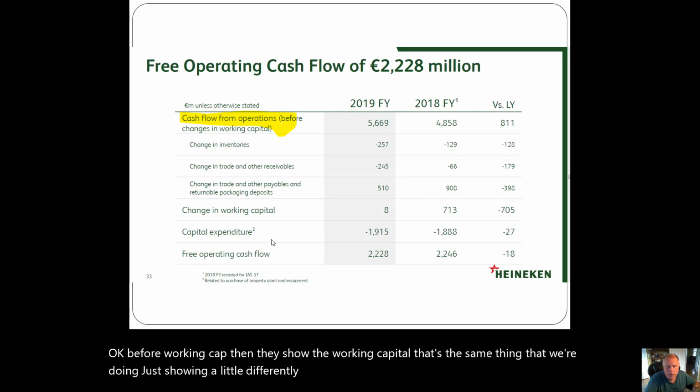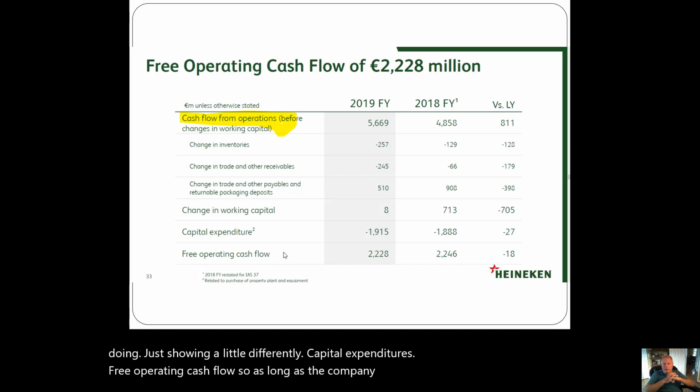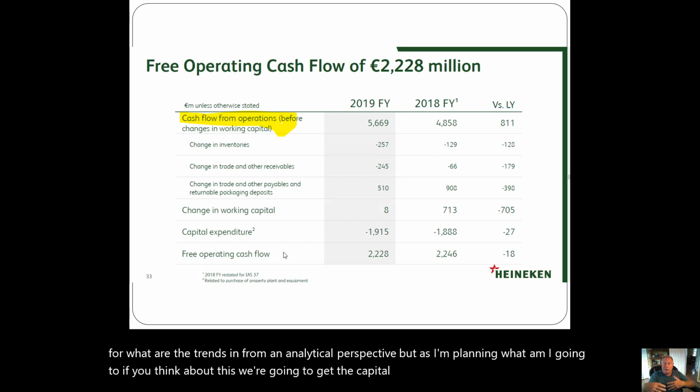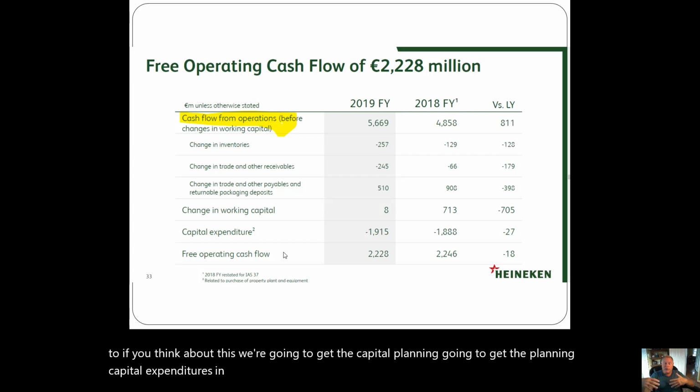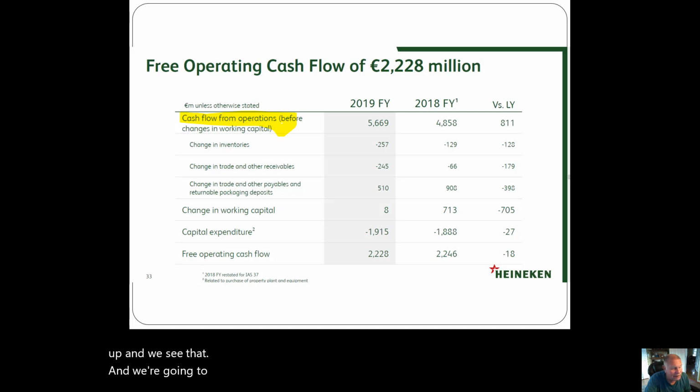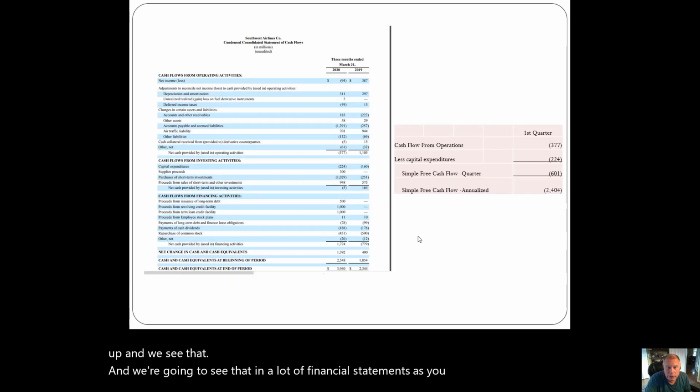Capital expenditures, okay, free operating cash flow. So as long as the company is generating free cash flow, we're looking for what are the trends in that from an analytical perspective. But as I'm planning, if you think about this, we're going to get to capital planning. We're going to get to planning capital expenditures and evaluation of projects. You need to know what your free operating cash flow is so you can plan. So here's an example of Heineken. They come right up and we see that. And we're going to see that in a lot of financial statements as you go forward in life.